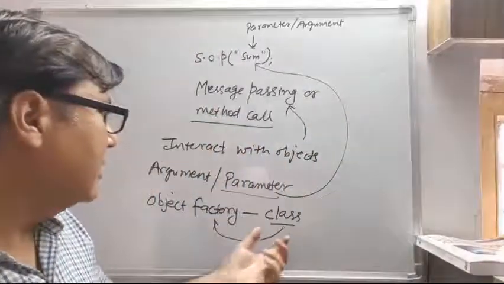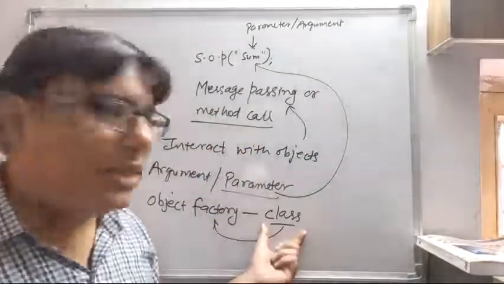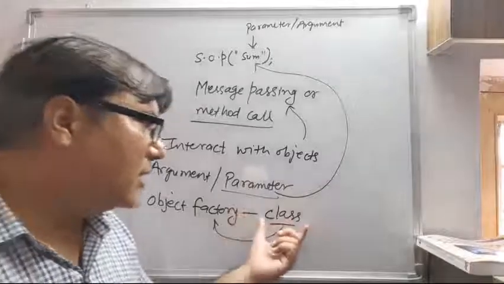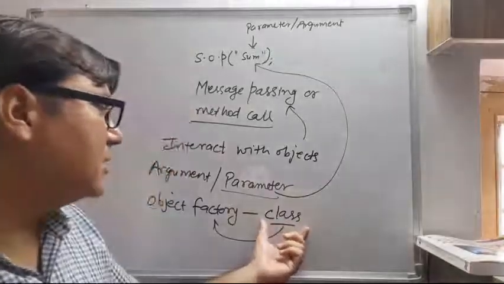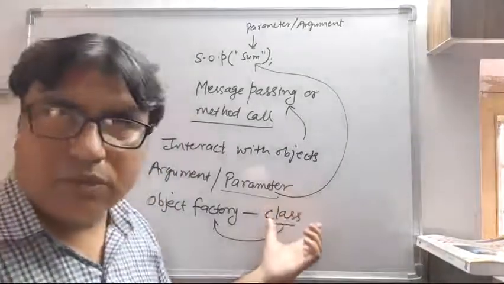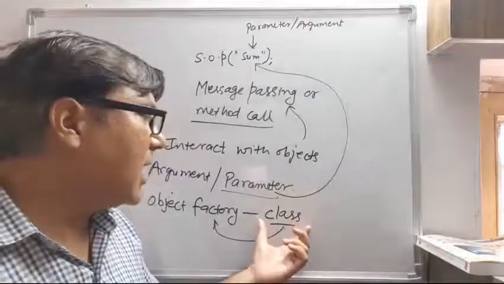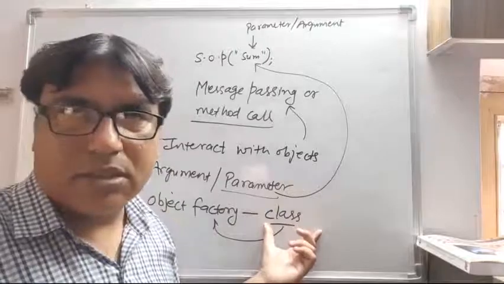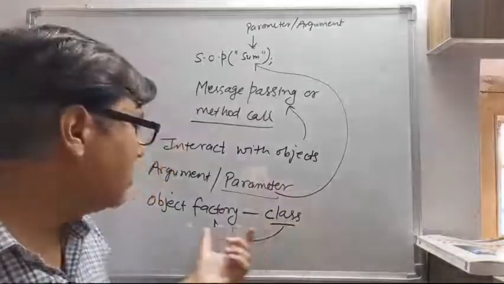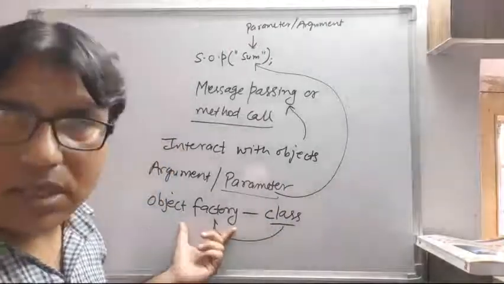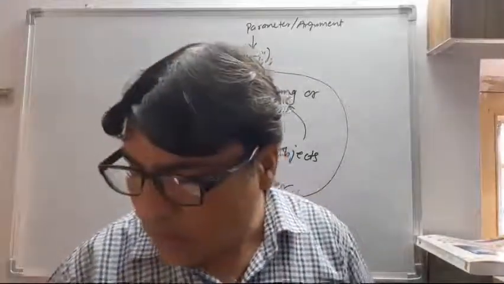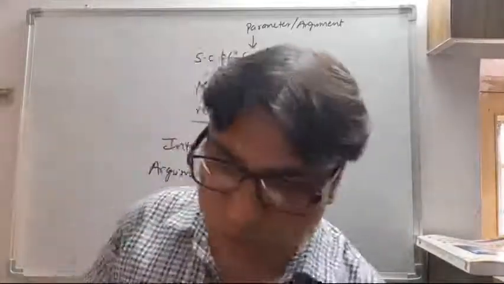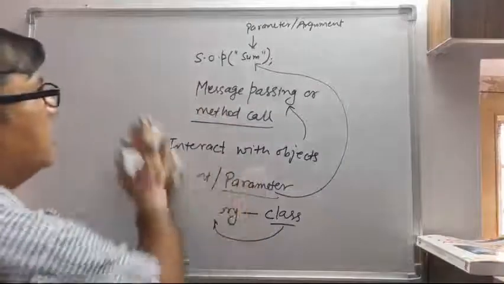So in one class there may be many objects, different types of objects. So a class may contain n number of objects. So that is why it is known as the object factory. Now next is the use of new keyword.